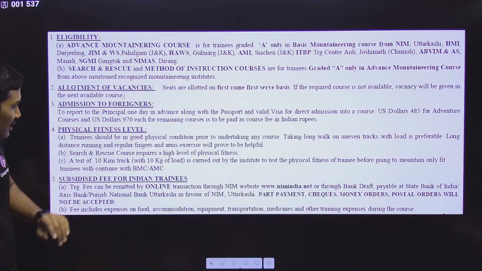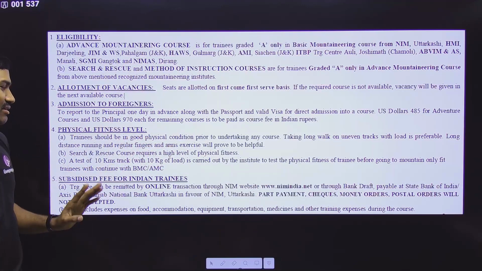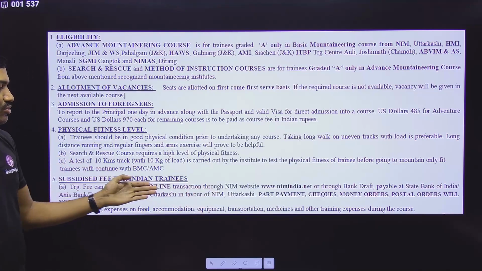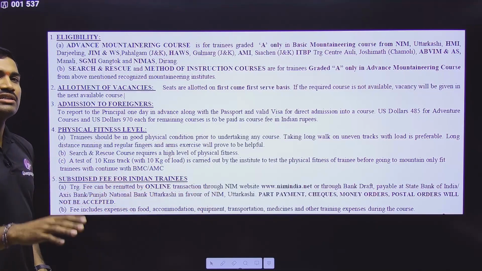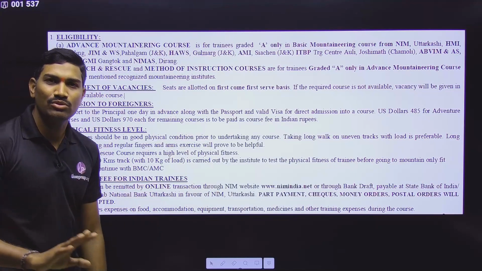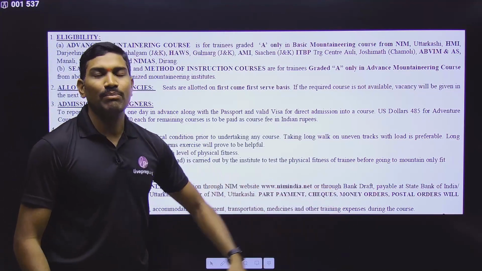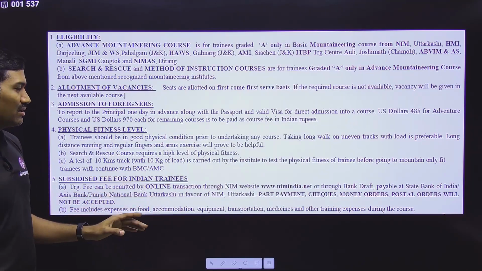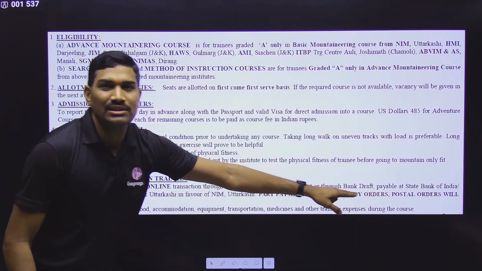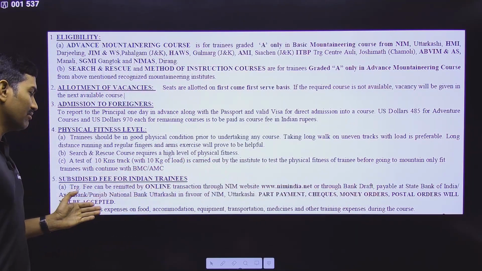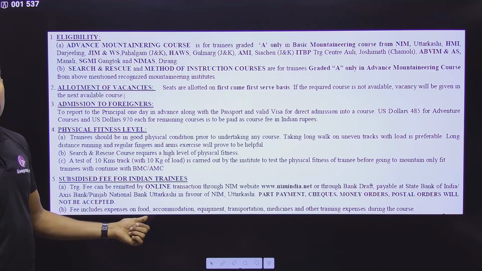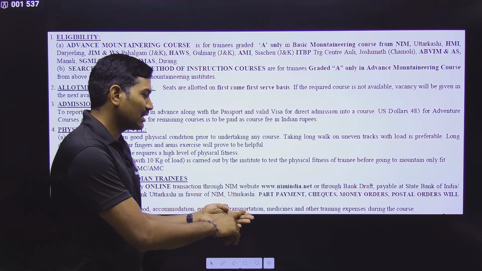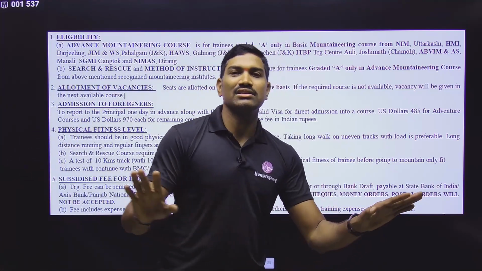Okay, next one. Subsidy regarding the fee and all, I have already discussed. Those who are applying through online, in the online itself there is a payment option, so you can pay the amount online. Or else those who want to apply offline, here they have given some details also, so you can go through those, what is accepted and what is not accepted for the payment modes. They have very clearly mentioned that here. And next one, the fee that we are paying will include the food, accommodation, equipment, transportation, medicine, training, all the things.